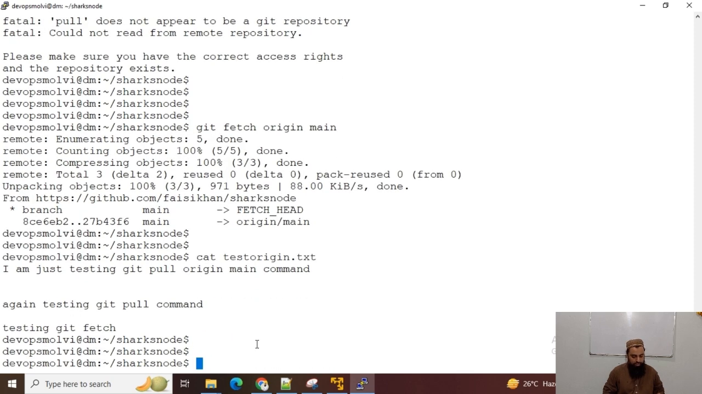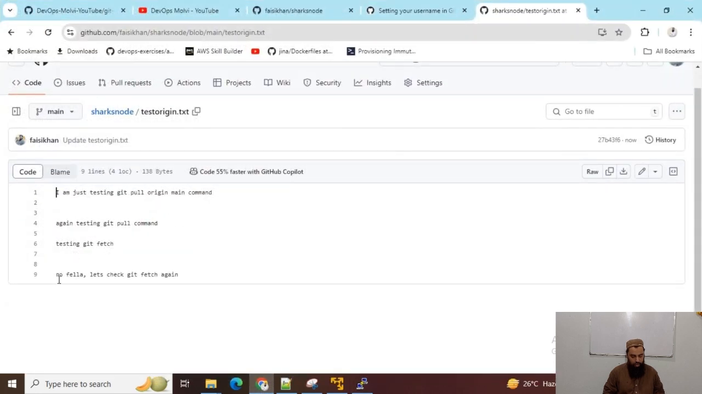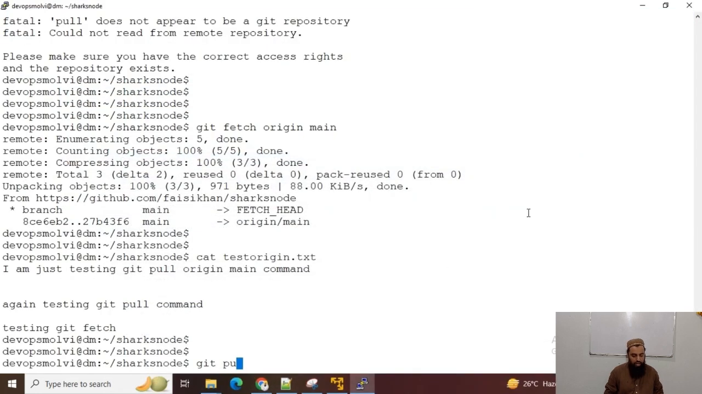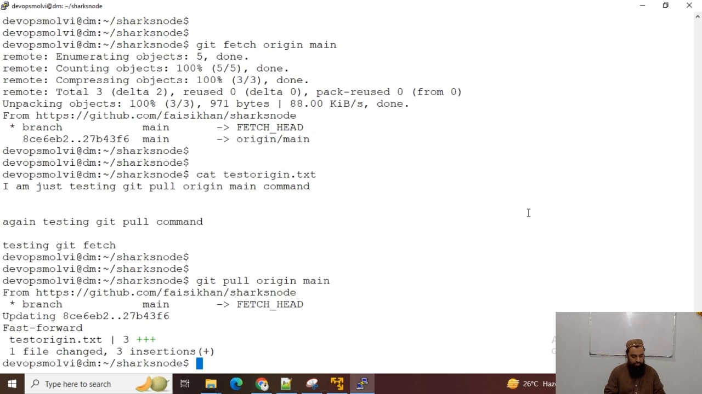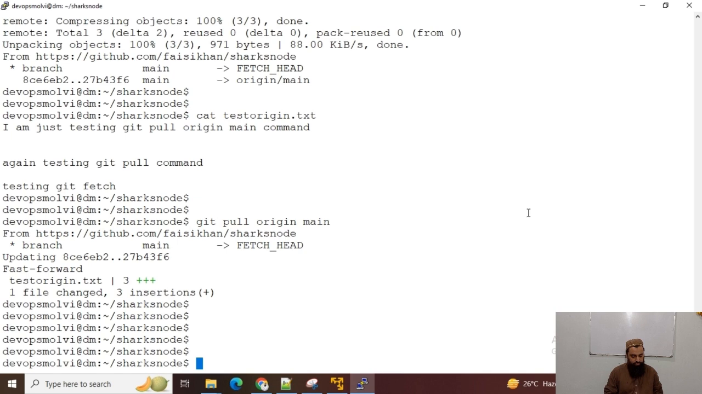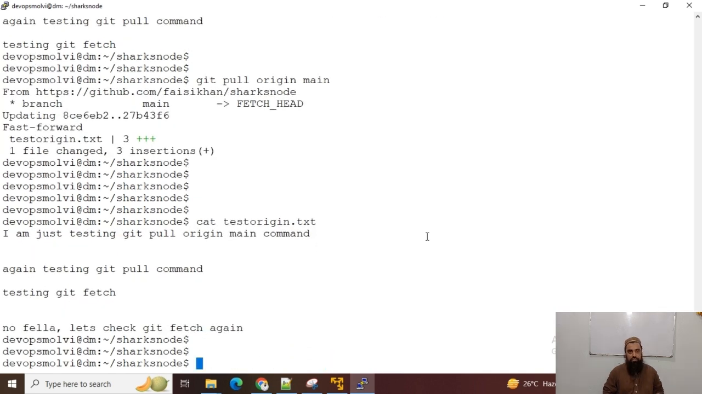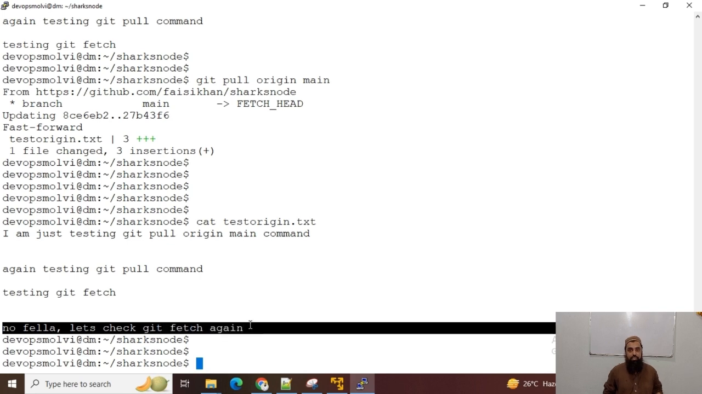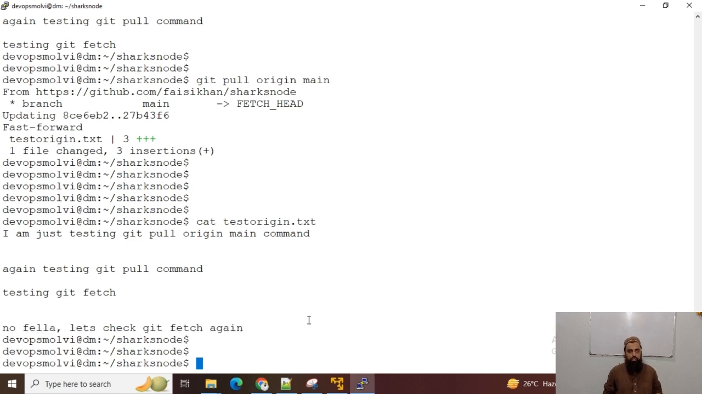Now let's check git fetch again. Now I will run git pull origin main, and I will have this change on my VM. So now you can see cat test origin, and I have this change. So that is the difference between git fetch and git pull, and that is one of the most important interview questions: what is the difference between git fetch and git pull.